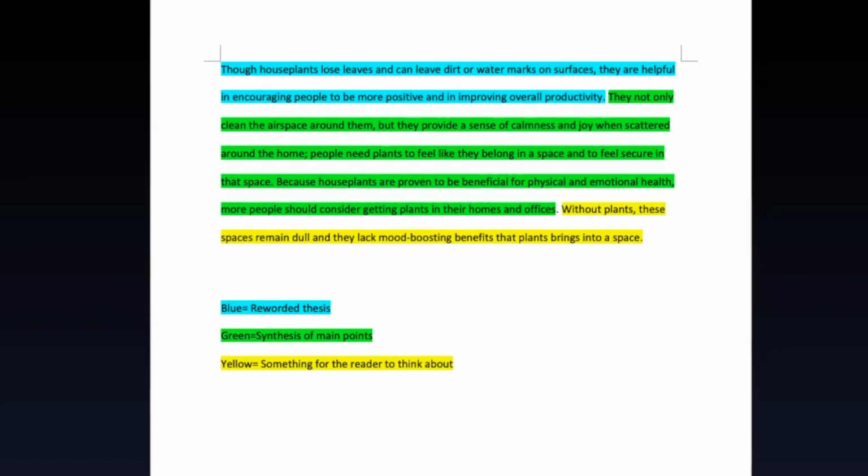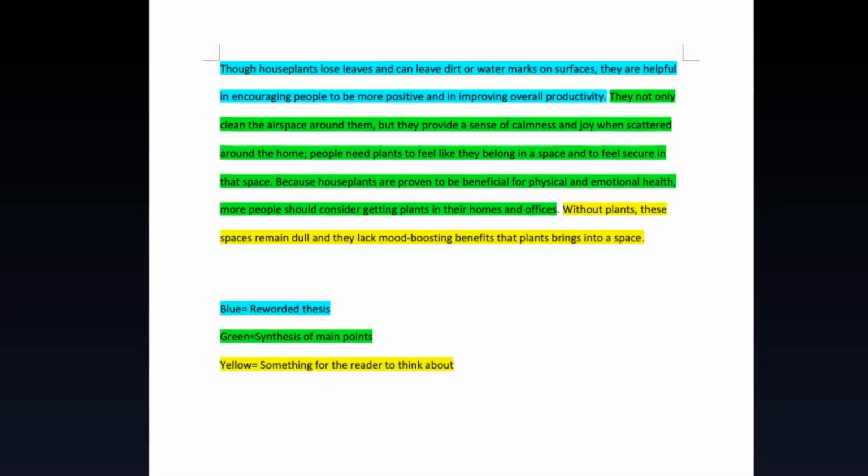Now, as conclusions work, you can see that this goes from the most narrow into the most broad. That's that reversed funnel format that we were talking about earlier, the one that is opposite the introduction. So let's read through this component together and see how each of these things are working together, how we start with the most narrow and end at the most broad.